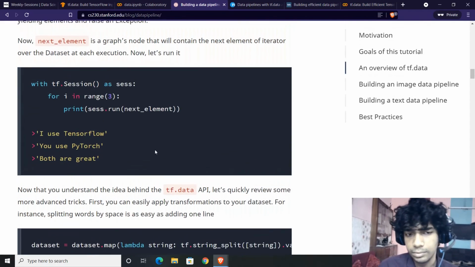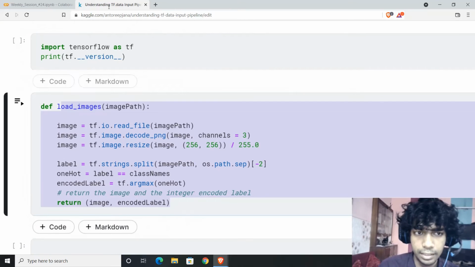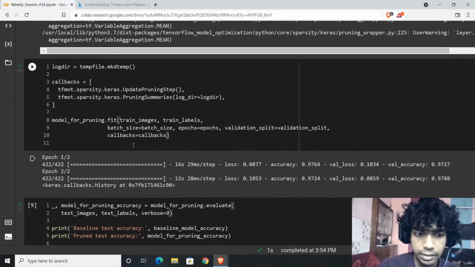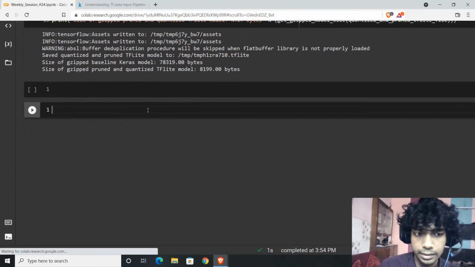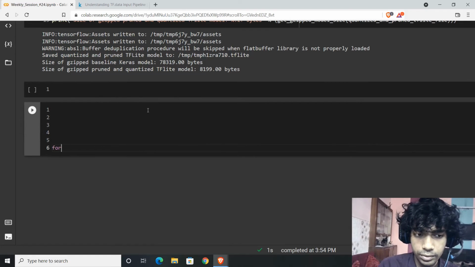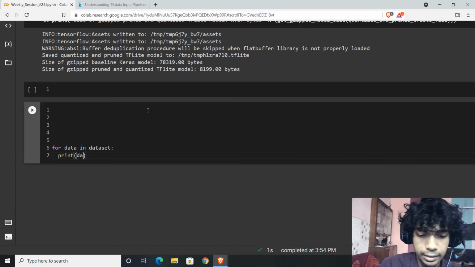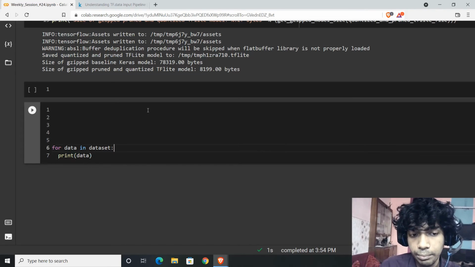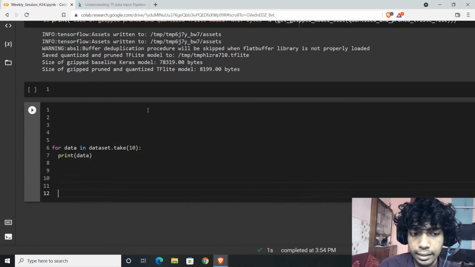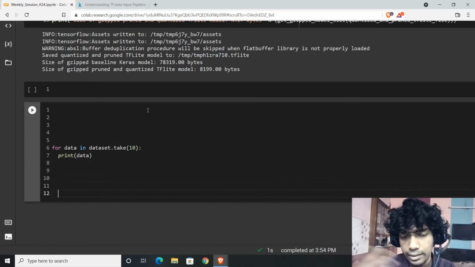There are multiple methods for iterating. Let's say you have created a dataset, a TF dataset. So what you can do is for data in dataset, this will print out the entire dataset. Now if you want to print out only the first few elements, you can use take. Take can also be used for defining subsets.